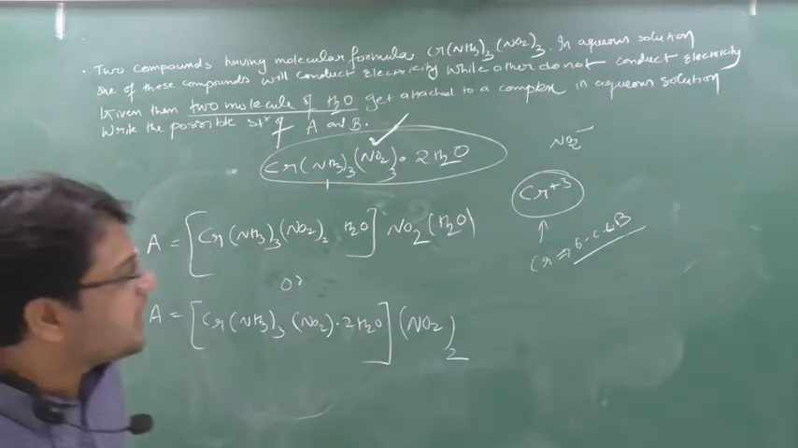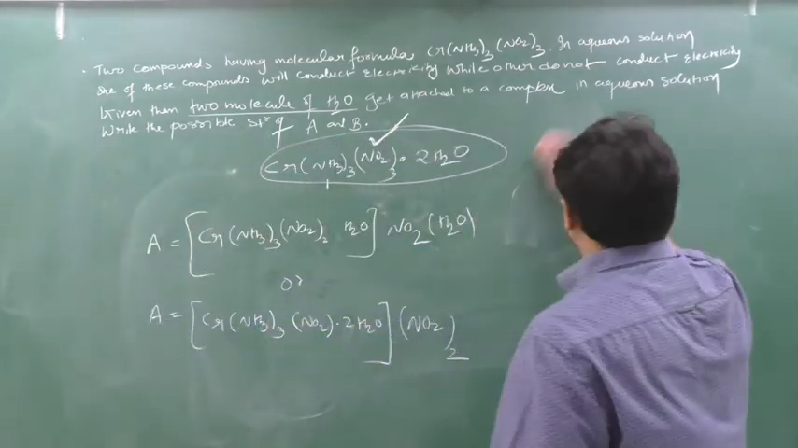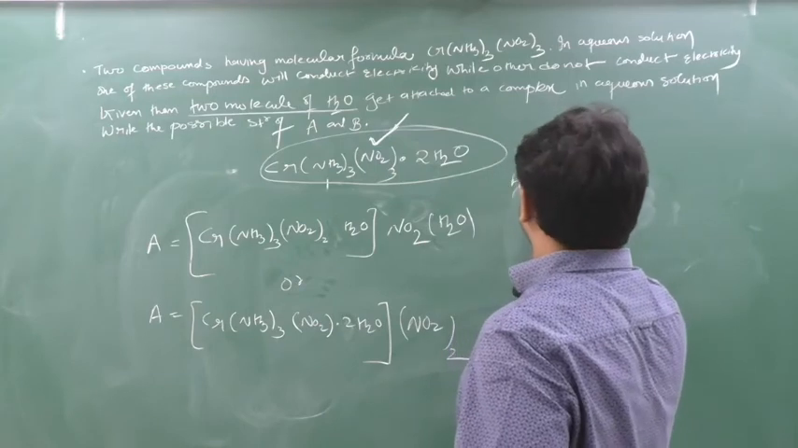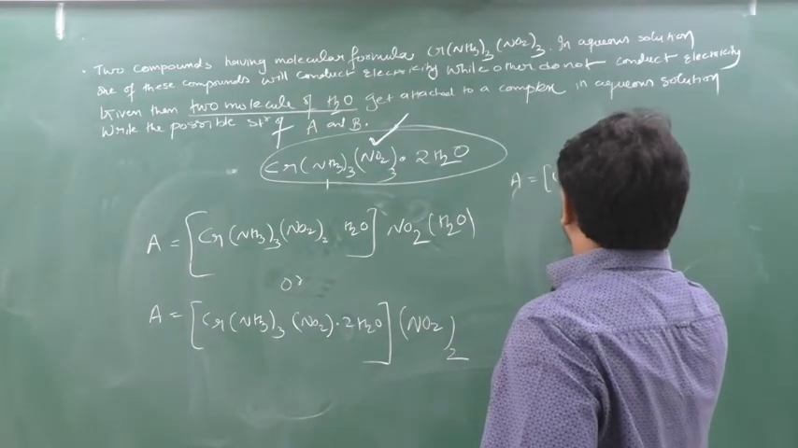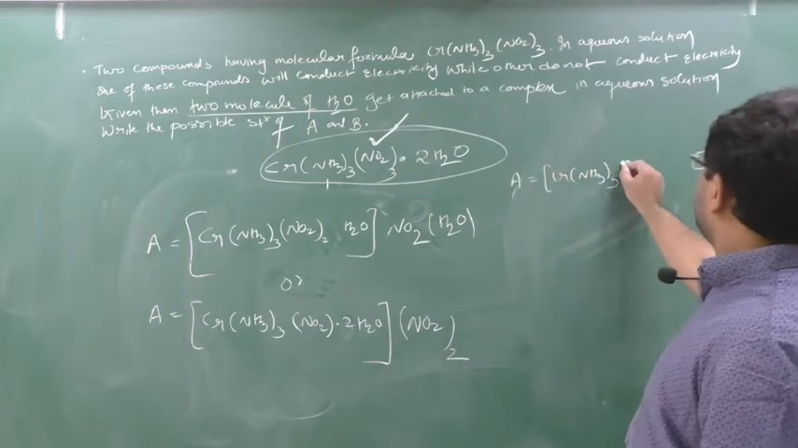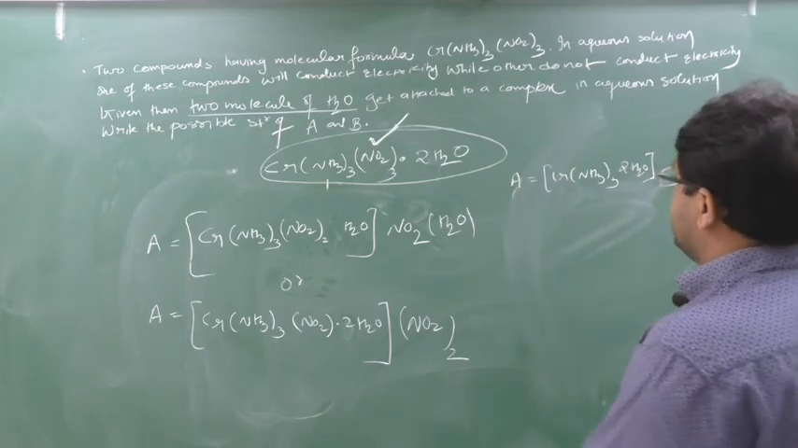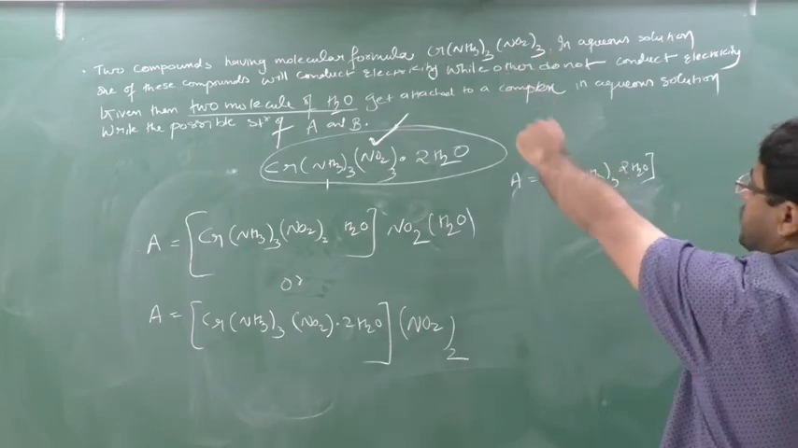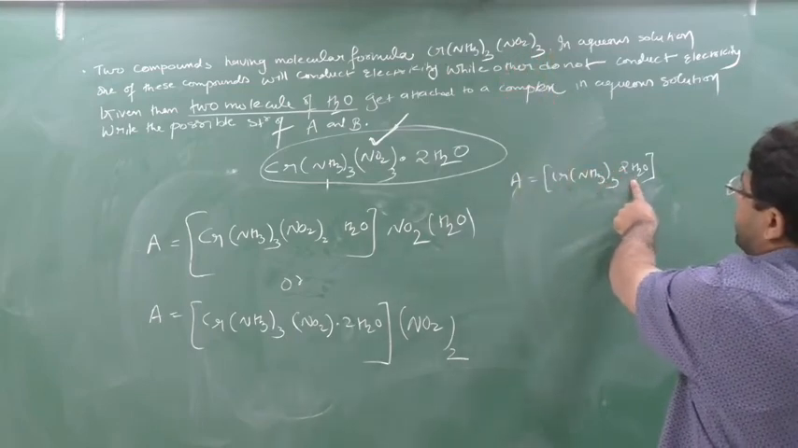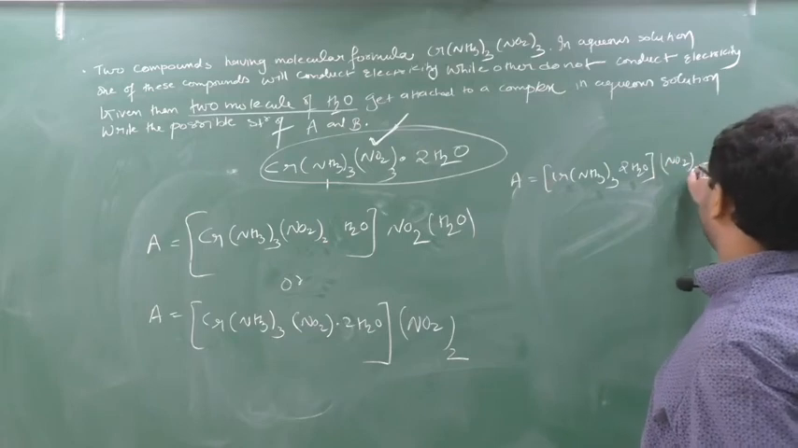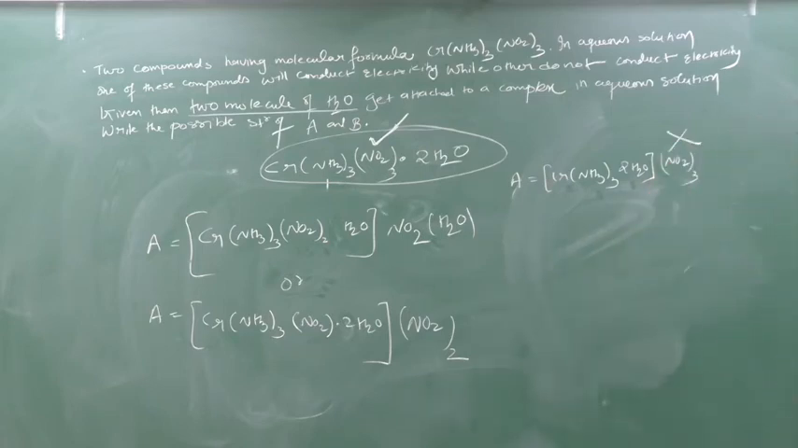Completely NO2 I cannot write down outside. Why? See here, A equal to Cr NH3 thrice 2H2O, because maximum water how much is he taking? 2 water only he is taking. So chromium has to make 6 coordinate covalent bonds. So 3 ammonia and 2 water, so 5. So NO2 completely 3 I cannot write outside. So this compound is never possible.